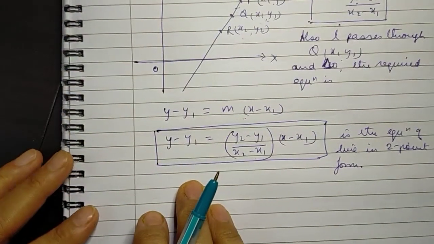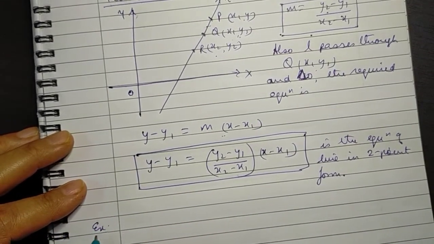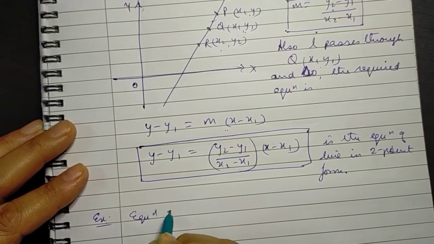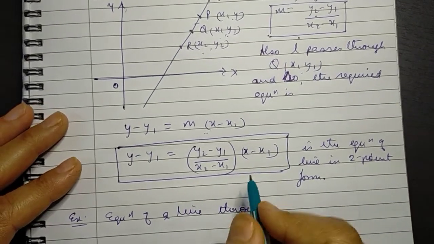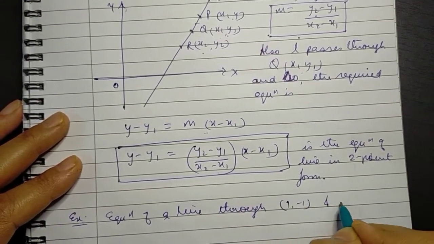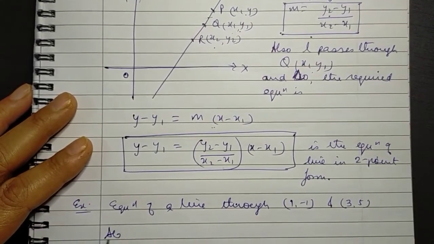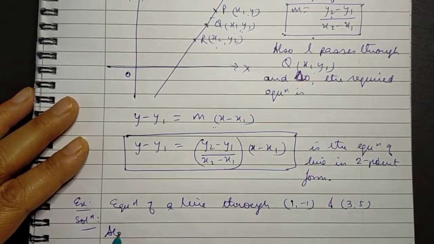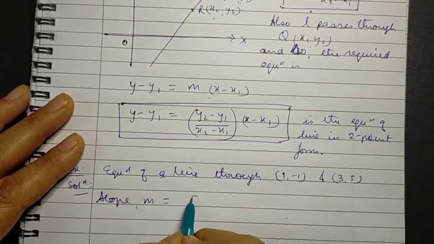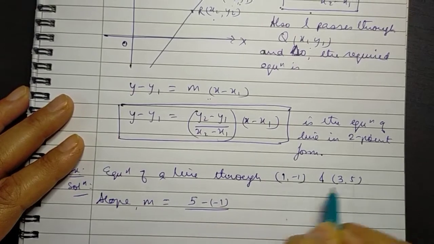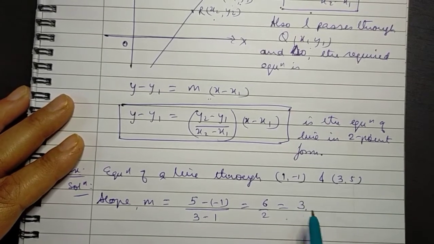So let's take up an example to prove this point. So we are given to find equation of a line through two given points, and let the points be 1, -1 and 3, 5. Okay, so first of all we find the slope of the line. Slope m will be equal to y2 minus y1, that is 5, minus -1 upon 3 minus 1, which is 6 upon 2, which is 3.